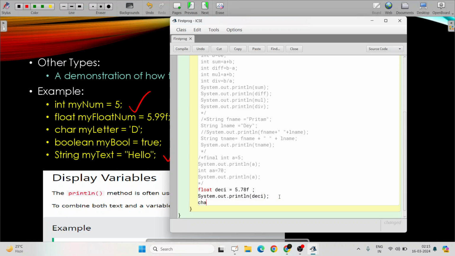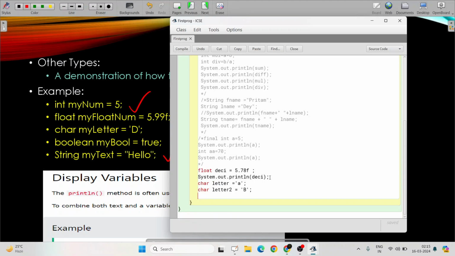Suppose now I'm declaring a character. I've already shown character. Suppose I'm writing a letter. Character letter equal to A. So what will it print? It will print just a single A. Now I'm writing character letter2 equal to, suppose, capital B.